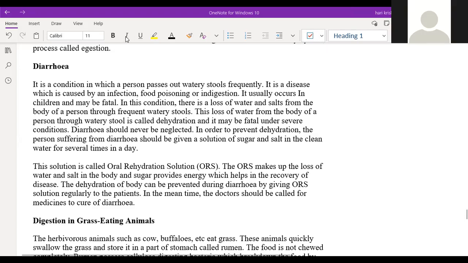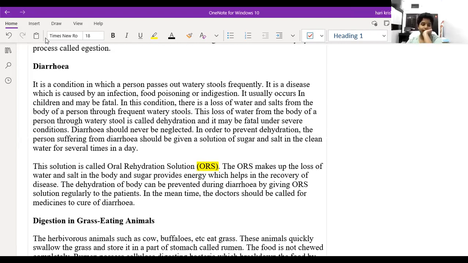Yeah, sir, if we drink or eat any expired substances, we will get diarrhea. Which is also called food poisoning or indigestion, you can say. And it should never be neglected because our body will become dehydrated. For dehydration, we can use the solution of oral dehydration solution.